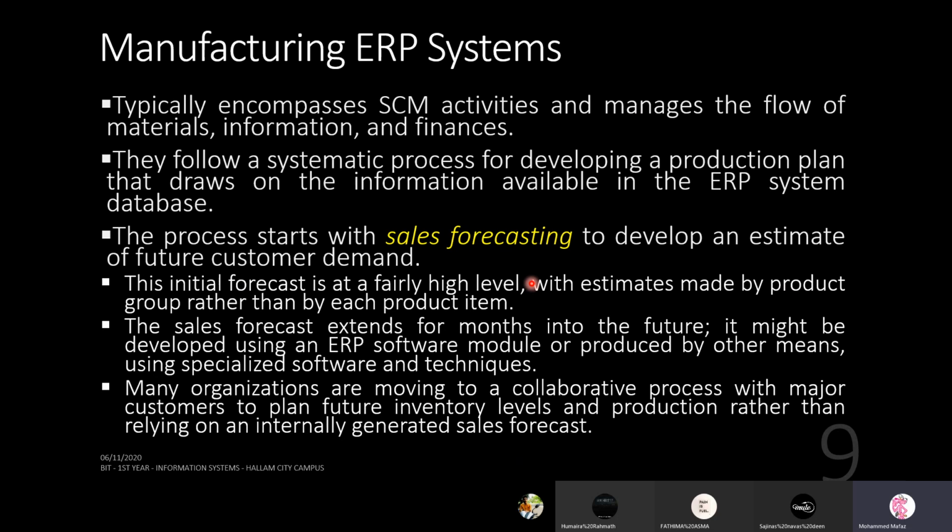Let's say there is an order coming, for example. With sales forecasting, a customer or a client is asking for something. Let's say it's a wedding season, and you are a company that produces boutiques of flowers, flower garlands and all. Let's say you are running that business.